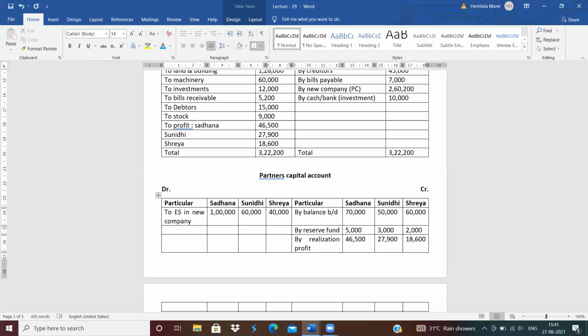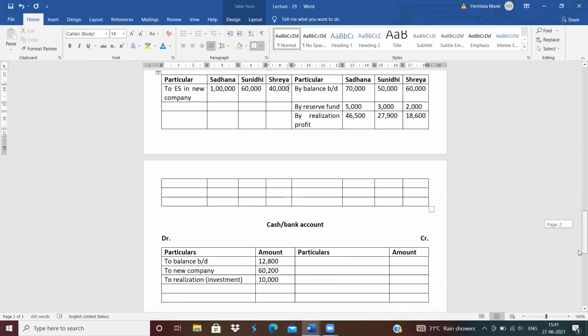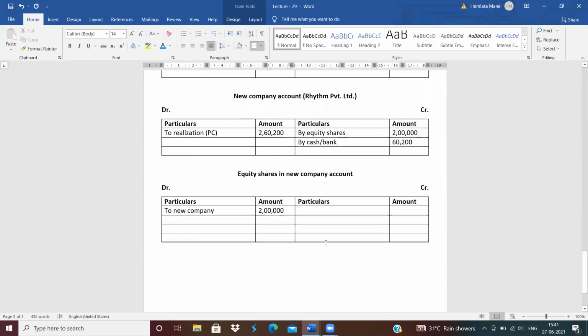So do the corresponding effects in equity share capital account, in equity shares in new company account. By Sadhana's capital 1 lakh rupees.